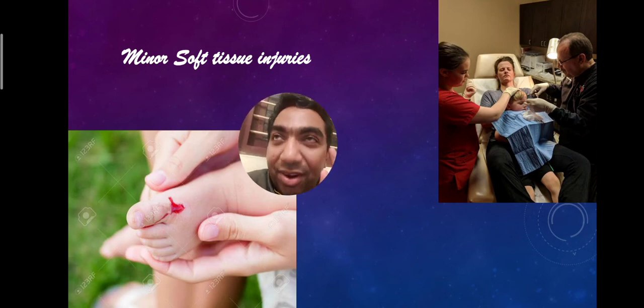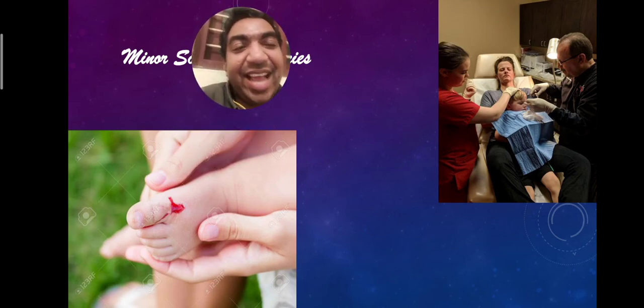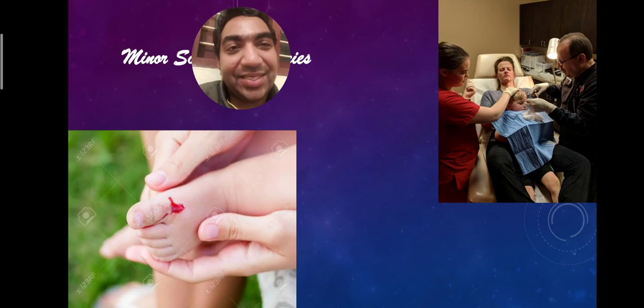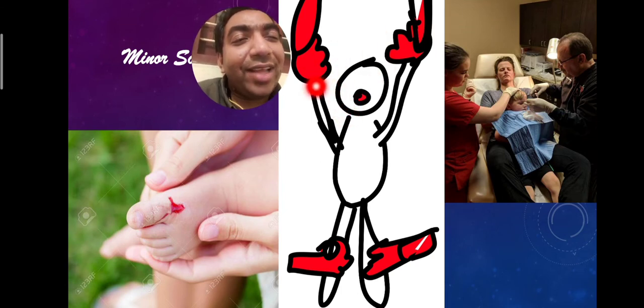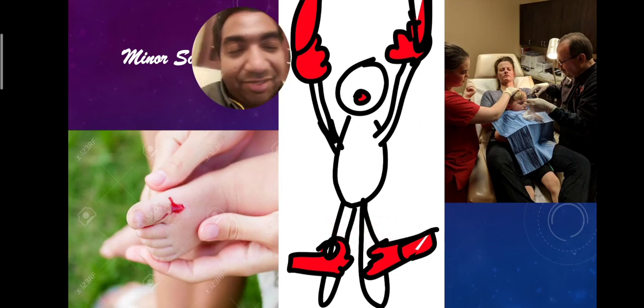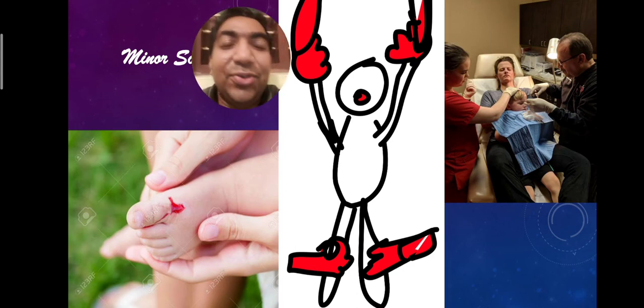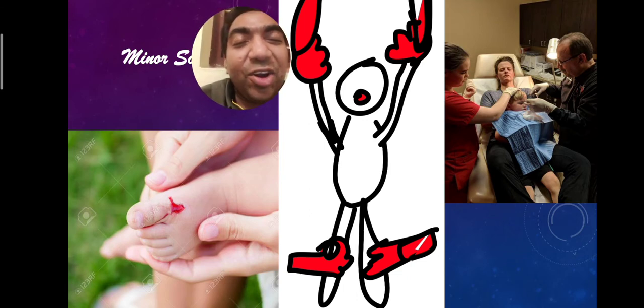It is very difficult. Only if there is adequate personnel and adequate time can we do this type of suturing, when the child is very much pacified, mildly sedated, and sitting in the lap of the father. In an Indian scenario, in our Kerala scenario, it is not like this. Most probably the child will be screaming. There should be two people: one person should hold the hands of the child, and the other should hold the knees of the child. There should be a nursing assistant to give you the suture materials, and then you suture the patient. Many times, because the child is screaming, you cannot take your own sweet time for suturing. You may have to be a bit fast.